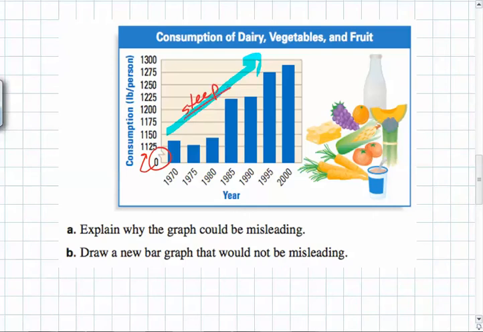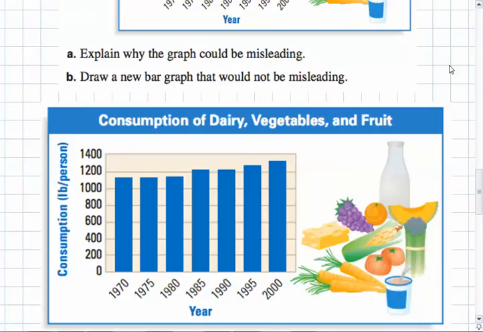What should it actually look like? Here's what the bar graph would actually look like if you included all of these numbers on the y-axis, the consumption axis. So now you notice that the increase doesn't look quite as dramatic. There's definitely still an increase, but it's not as dramatic.